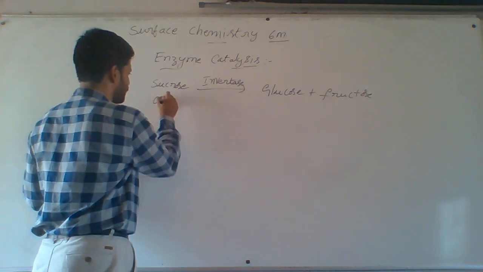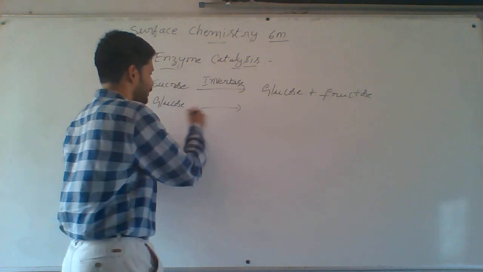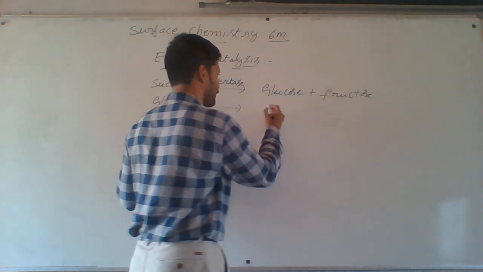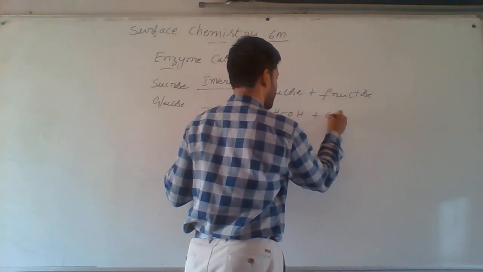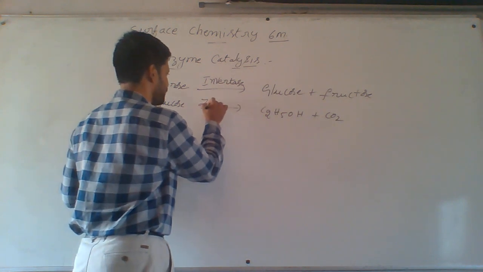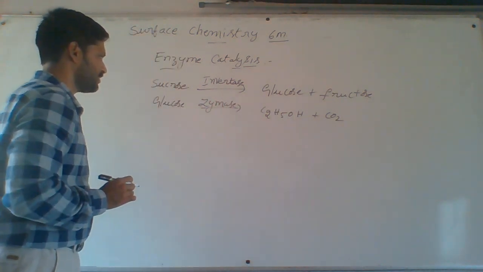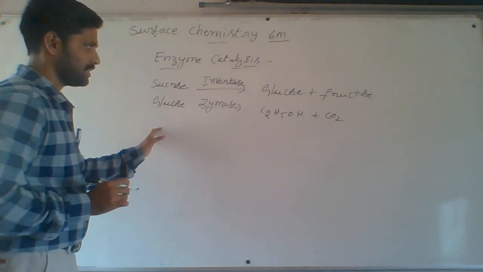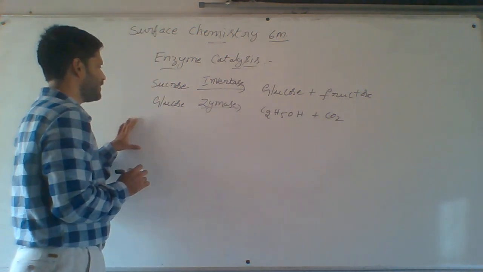Second step, glucose is converted to ethyl alcohol and releases CO2 gas. Here the enzyme is zymase enzyme. Sucrose, second step is glucose is converted to alcohol and CO2.